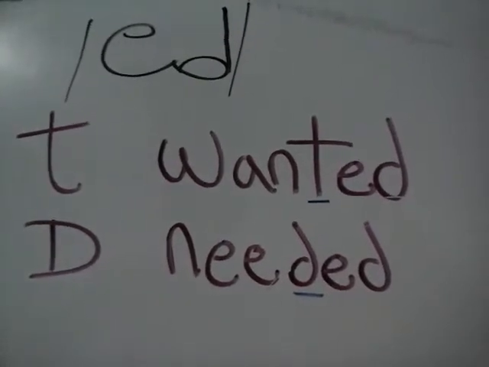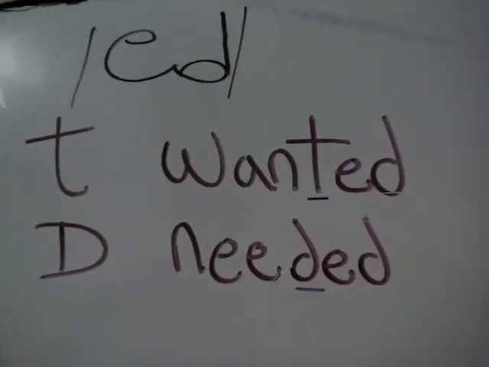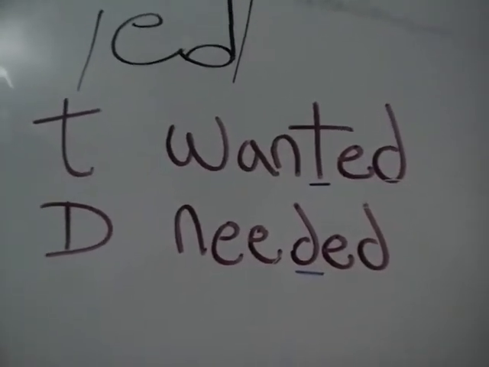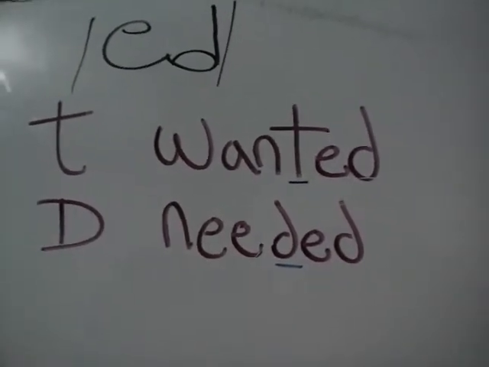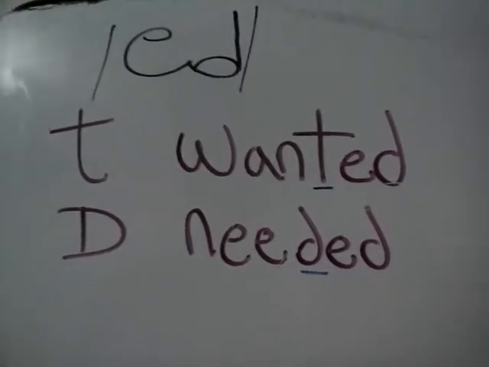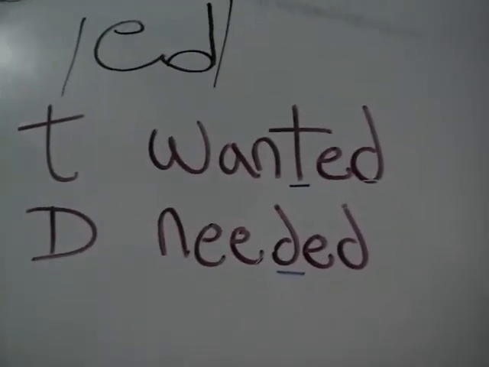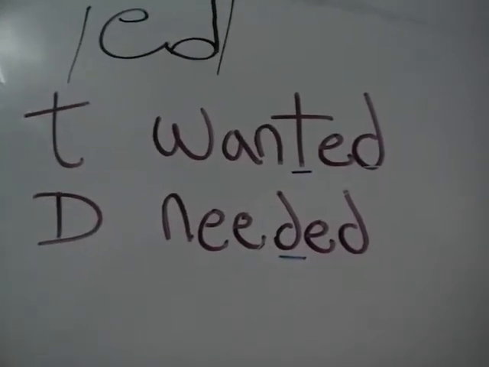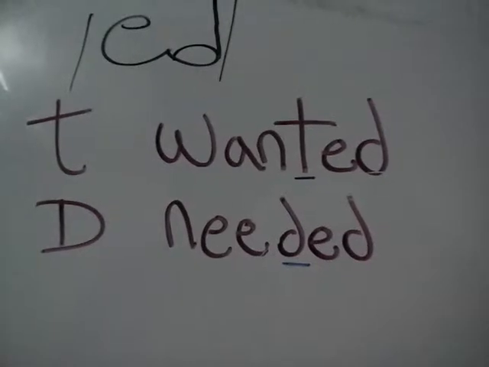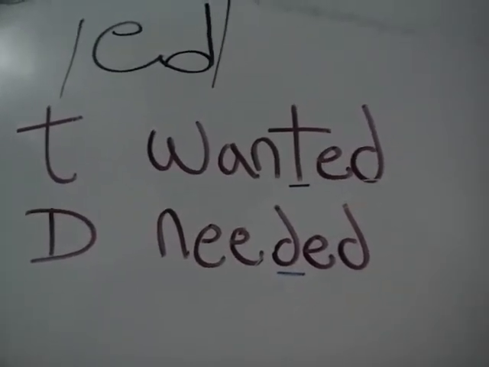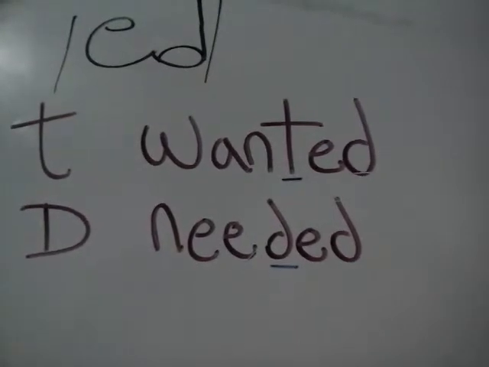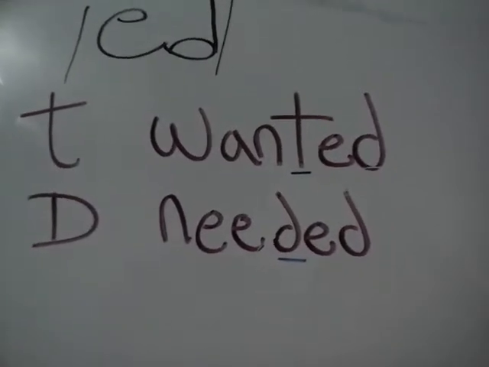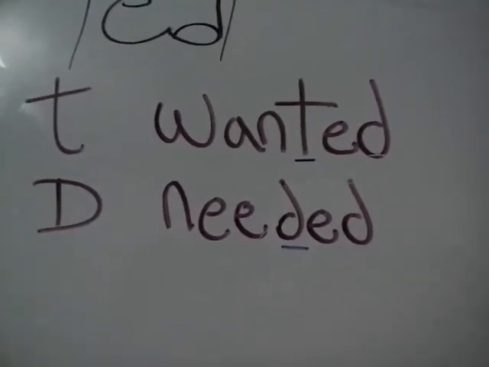So the pronunciation of verbs ending in ed depends on the final consonant sound. There are three ways to pronounce ed at the end of a word in English. So this is the first one. When the verb ends with t or d, the sound is this one. Wanted, wanted. The second one, needed, needed. So you can repeat after me. Wanted, needed.